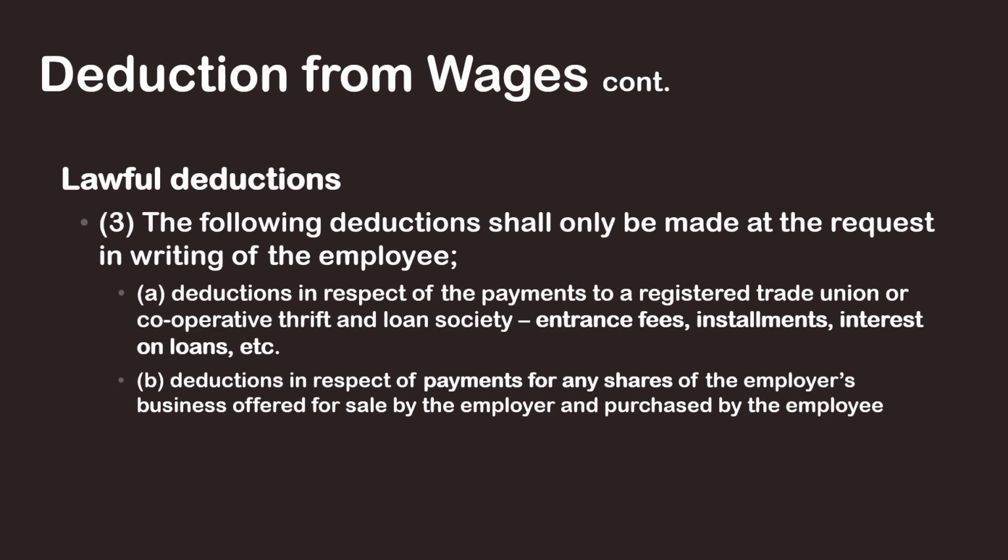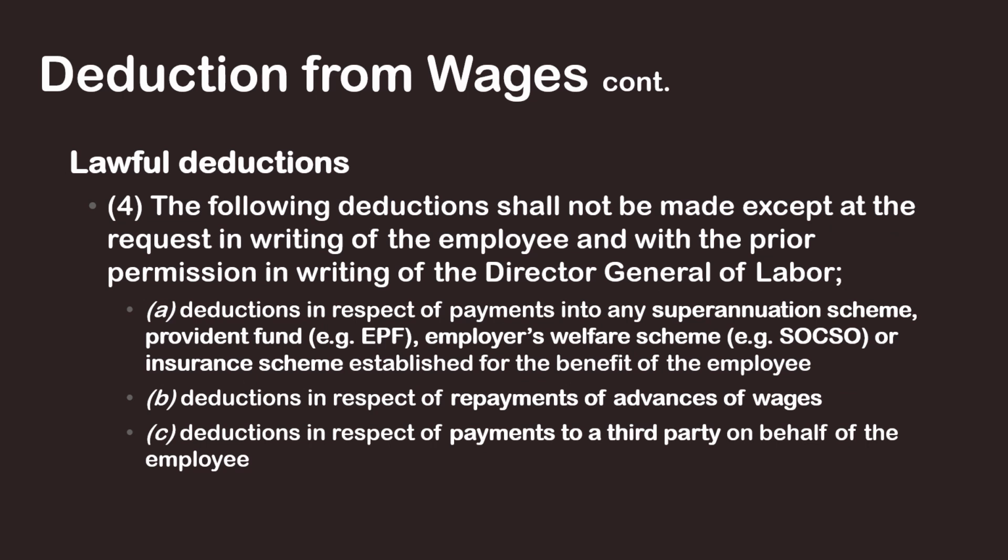Deductions in respect of payments for any shares of the employer's business offered for sale by the employer and purchased by the employee. The following deductions shall not be made except at the request in writing of the employee and with the prior permission in writing of the Director General of Labor. Deductions in respect of payments into any superannuation scheme, provident fund, like EPF, Employers Welfare Scheme, Lok Sok, or insurance scheme established for the benefit of the employee. Deductions in respect of repayments of advances of wages. Deductions in respect of payments to a third party on behalf of the employee.